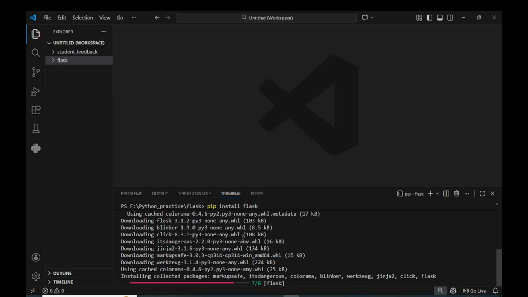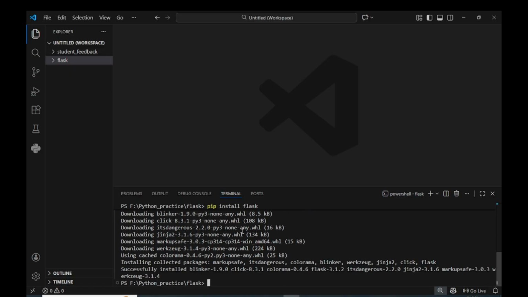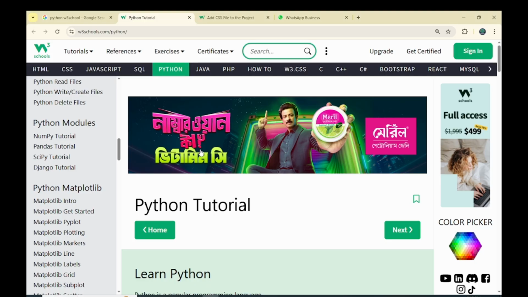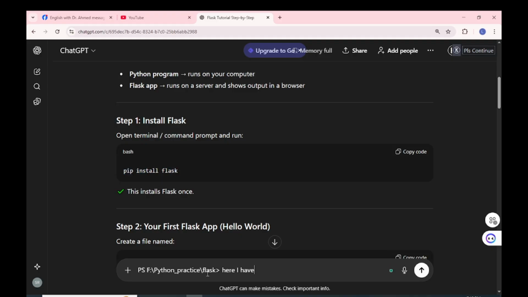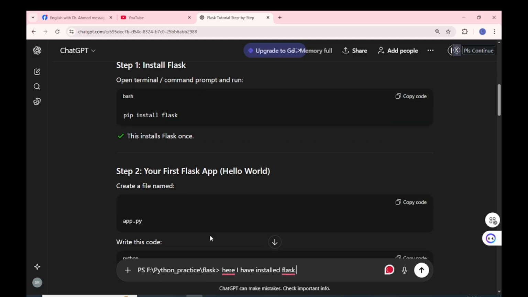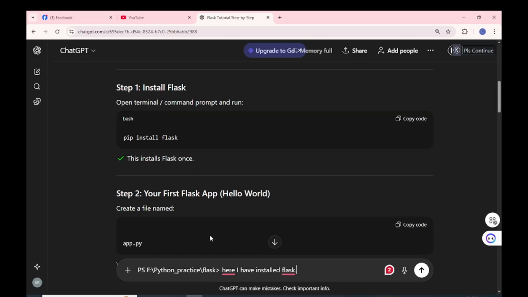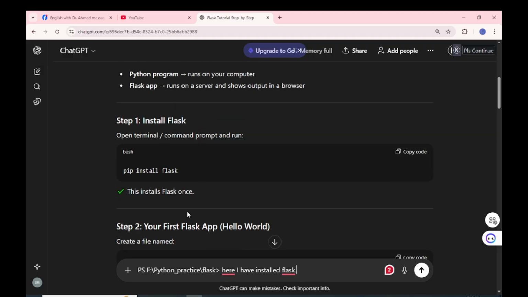Let's see what happens. We will try to ask questions one by one. So I will ask, I've installed Flask. This is my way, my mood is in this way to learn. I'm just trying to at least explore.